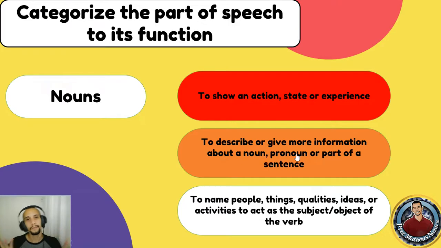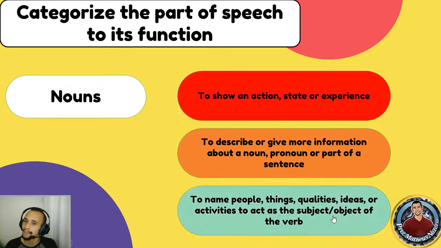If you look around your living room, you won't find something that does not have a name, right? So a noun is the name. Nouns are used to name people, things, qualities, ideas, or activities, to act as the subject or object of the verb. Okay,